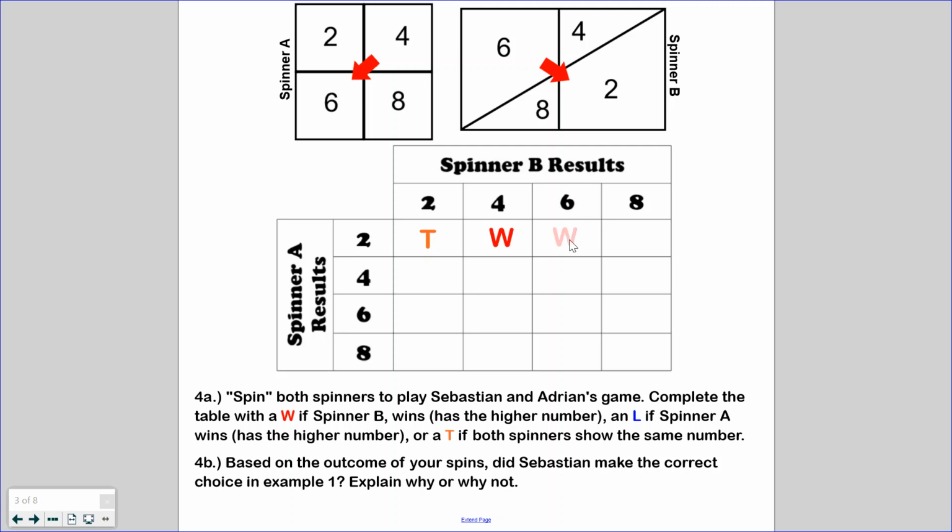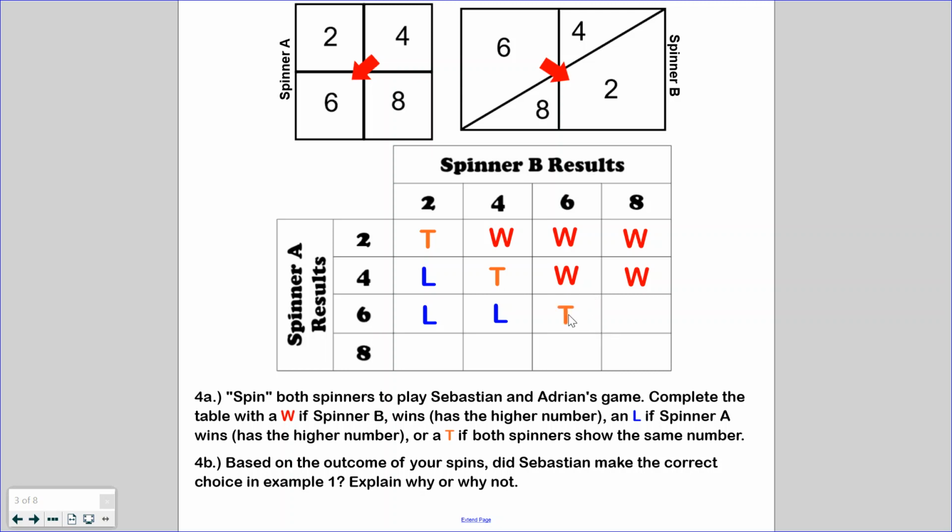2 and 6, you win again. 2 and 8, you win again. So this round is yours. All right, if I'm spinning a 4 and you spin a 2, finally, I can get some wins there. So I get the L because spinner A won. And we have 4 and 4, so that's a T because we both got the same one. And here's you winning again and winning again. So if I spin again, I win with the bigger number. I also win with the bigger number because I had a 6 over your 4.